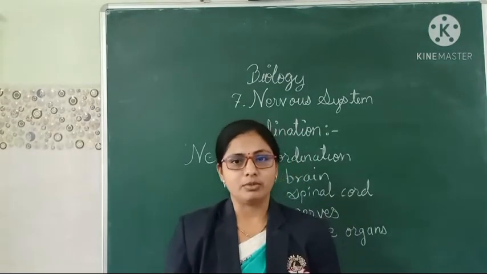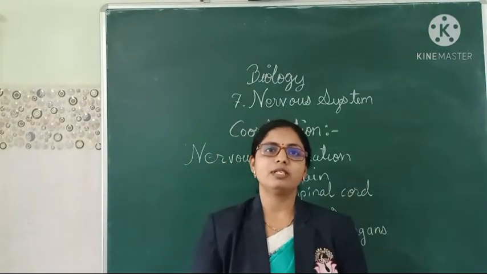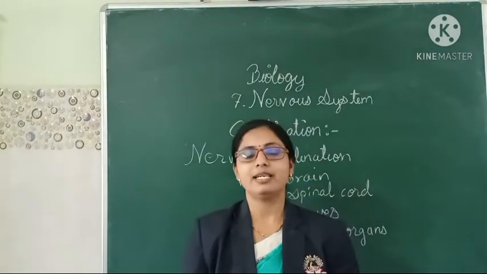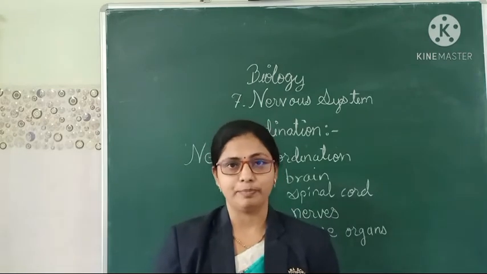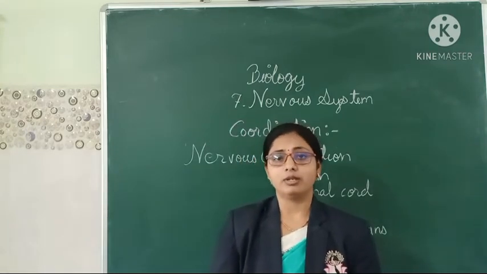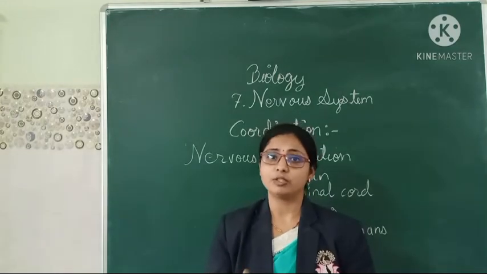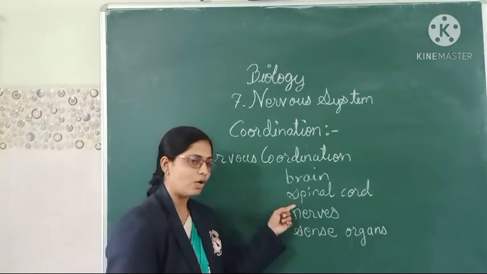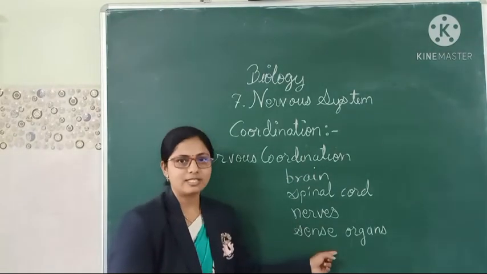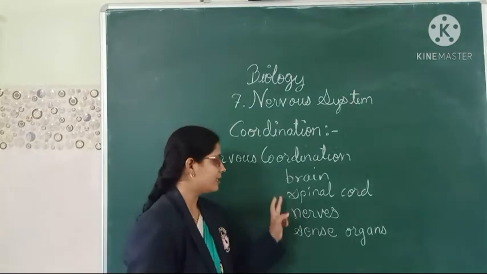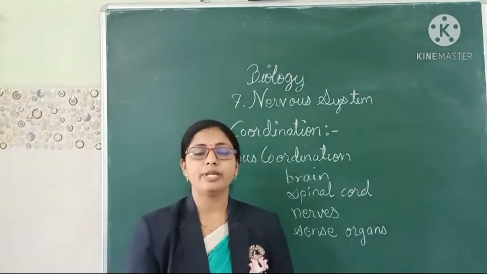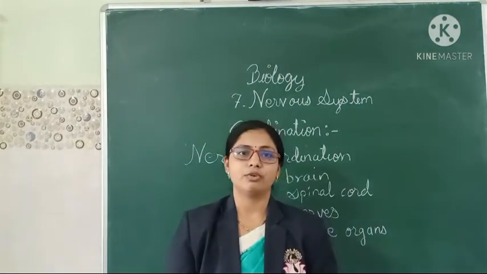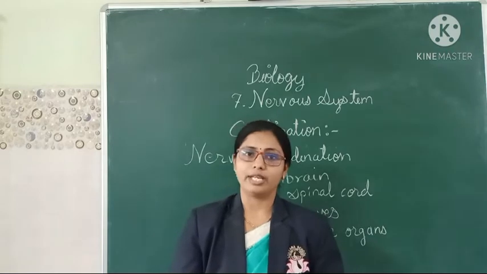Now we are going to learn about nervous coordination. So what does nervous coordination include? Nervous coordination is mainly brought by the nervous system. Do you know which parts the nervous system consists of? Mainly it consists of the brain, spinal cord, nerves and sense organs. These are the main parts included in nervous coordination.